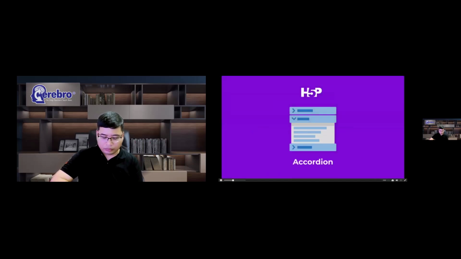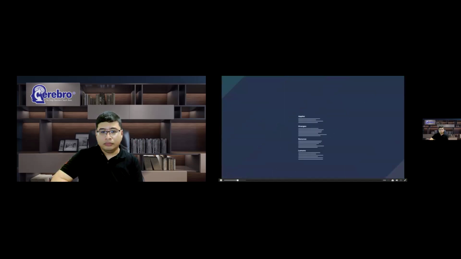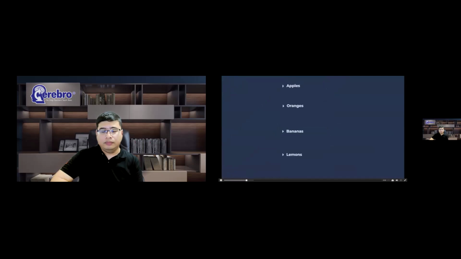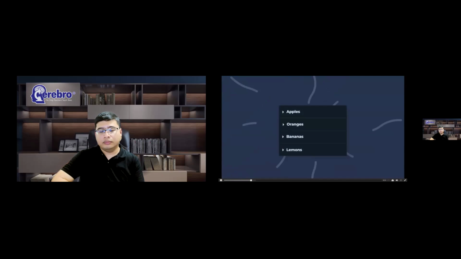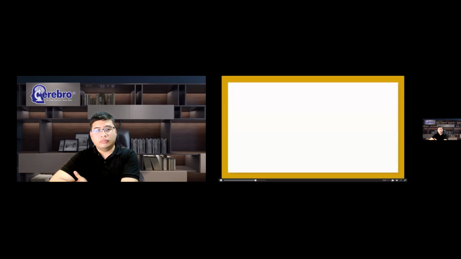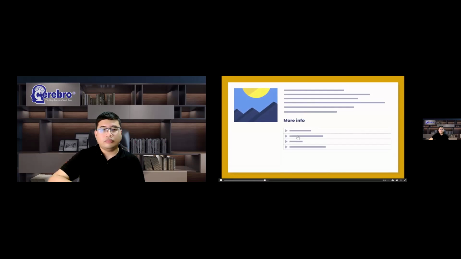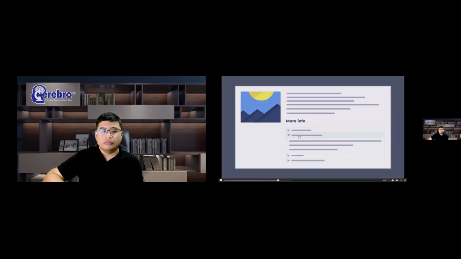H5P's accordion. Accordion helps you structure text and make pages less text-heavy. Sometimes, you'll also want to add optional text to your pages for those readers who are extra interested or need greater explanation.